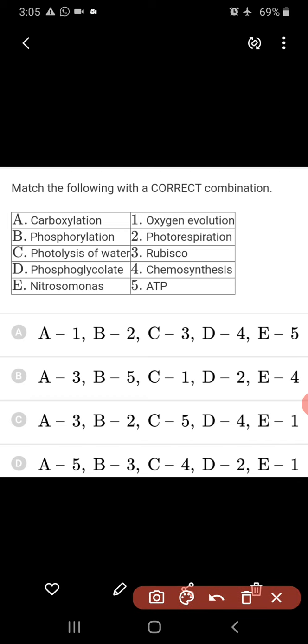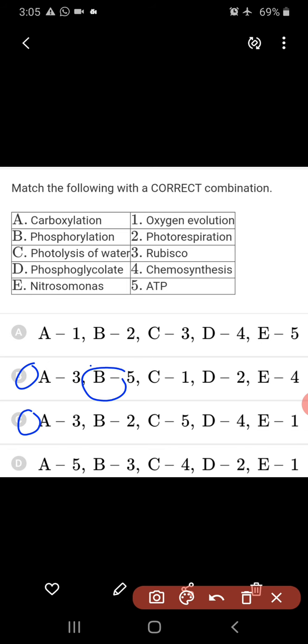Next, here a match the following is given. Carboxylation, we can see Rubisco. Yes. Next, phosphorylation. For A, Rubisco, A3, there are options. How many? These two are there, B and C. In them we have to finalize A3. Okay, B, phosphorylation. Phosphorylation is nothing but formation of ATP now. So B5, yes, A3 B5 is looking right.